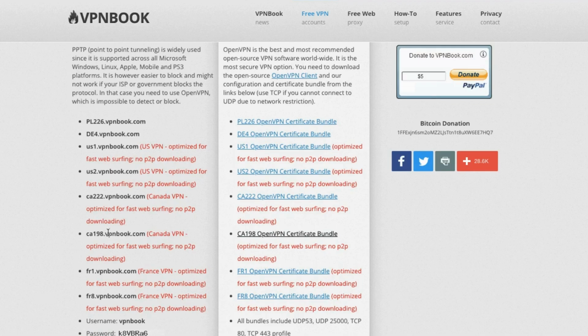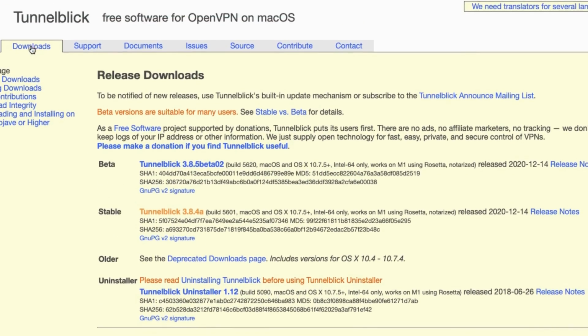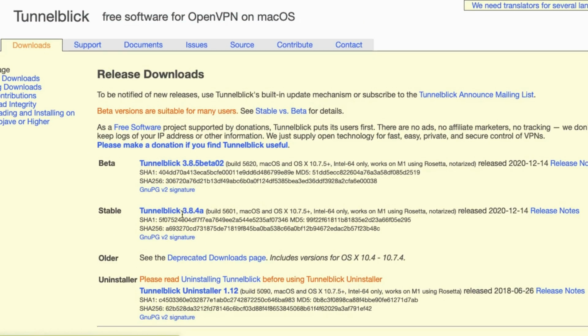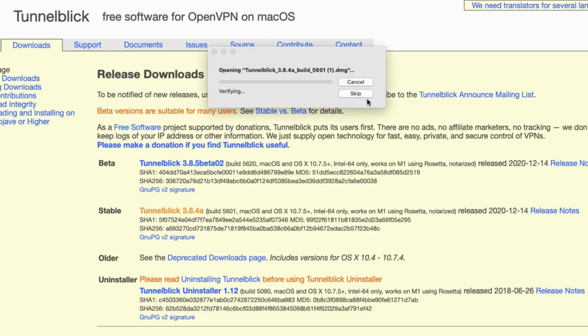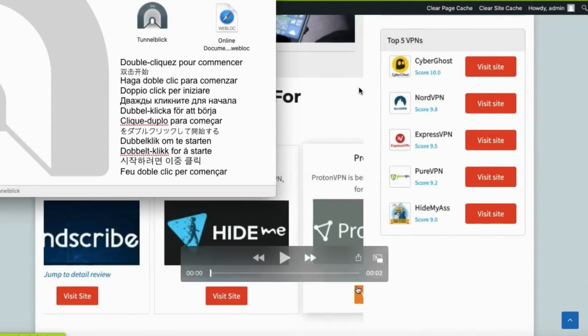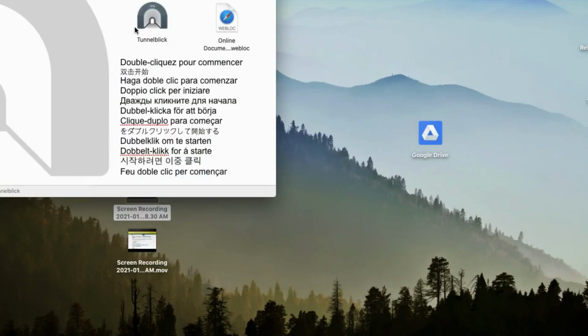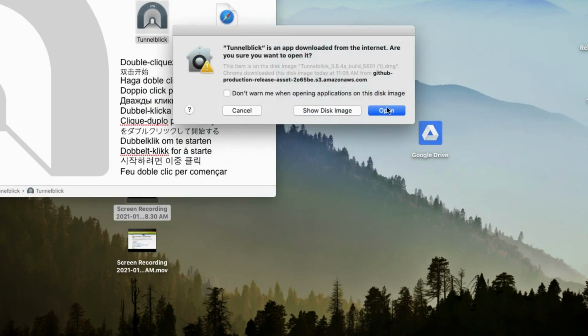Now I am downloading it to my system. It will be downloaded in a minute. Once it is downloaded, see here, I am clicking it. The download has started. Once the download is done, click on Tunnelblick, go to downloads and download this one. This is free software for OpenVPN on macOS. If you are using Windows, then download the free OpenVPN software for Windows. It's quite easy. Once you download, click on Tunnelblick as shown here. It will be downloaded and then installed.